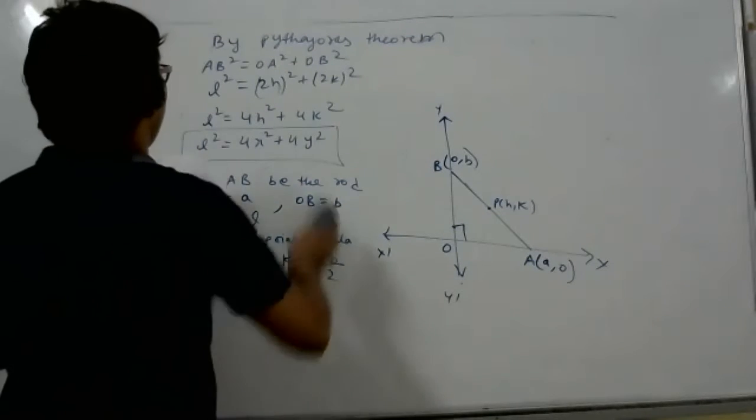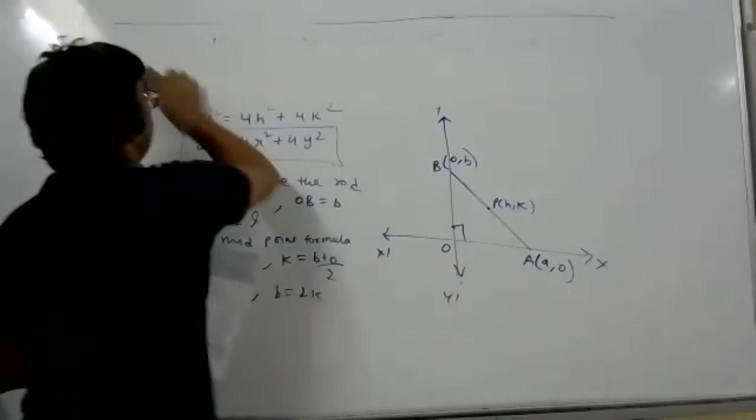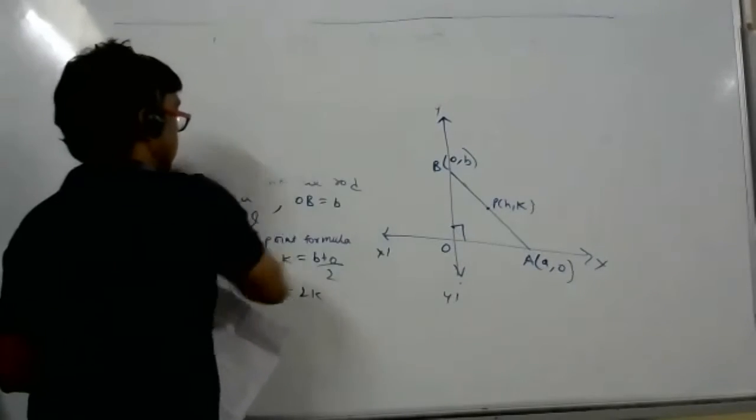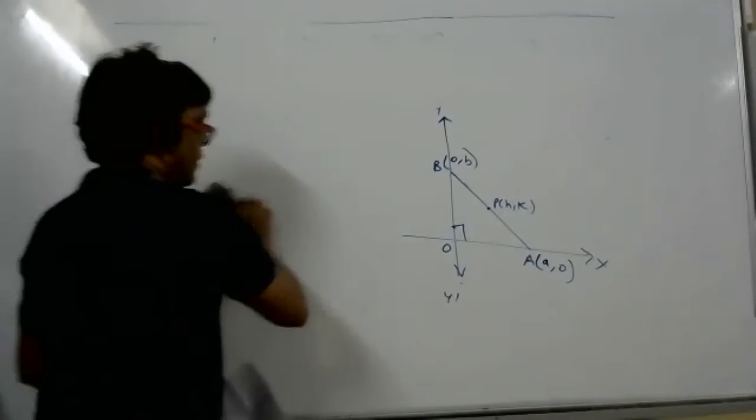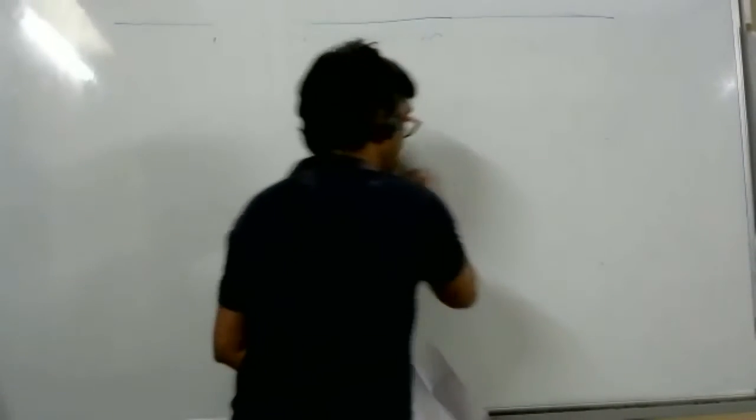The last sum on locus, and one sum I will give as homework. Two sums. Write down.